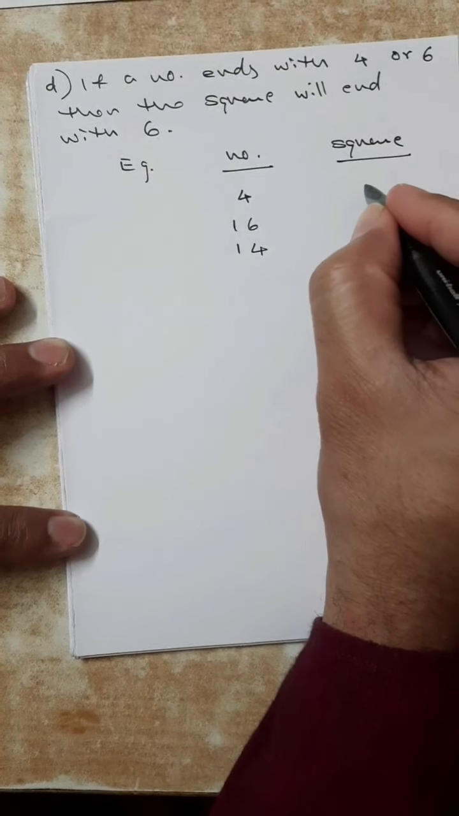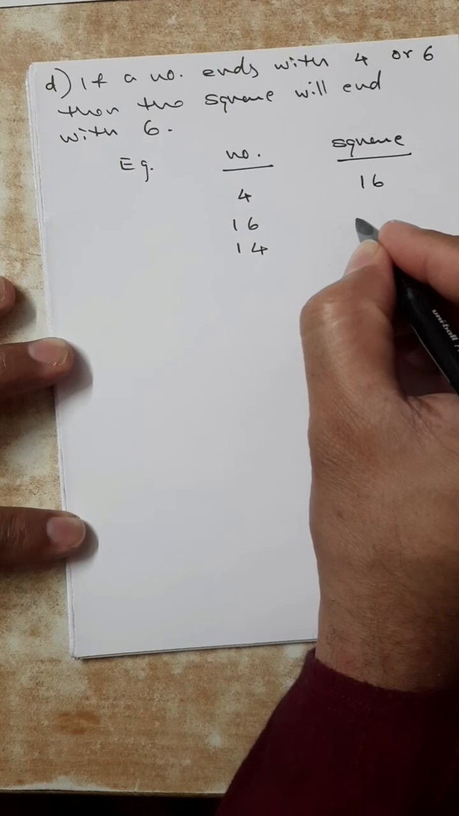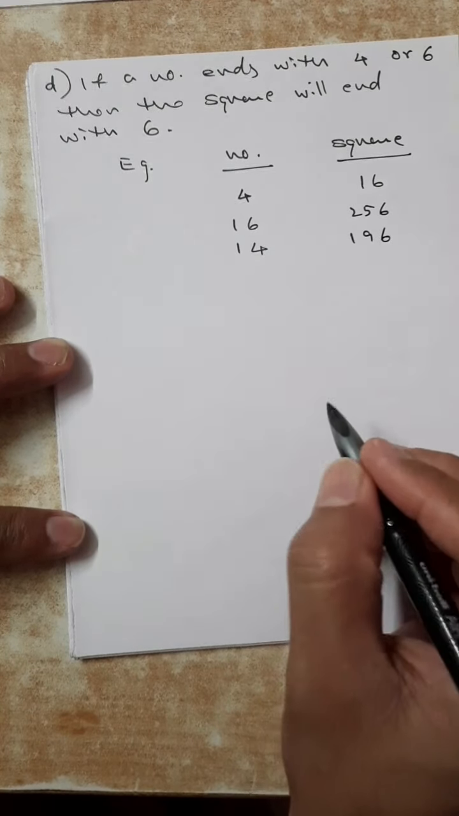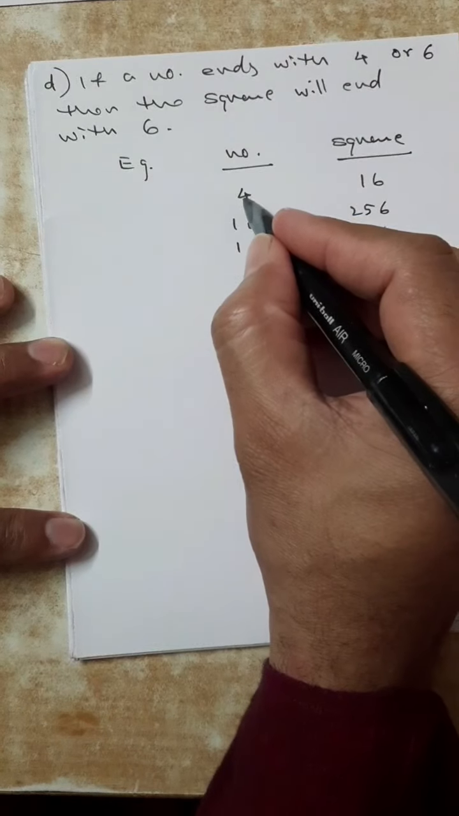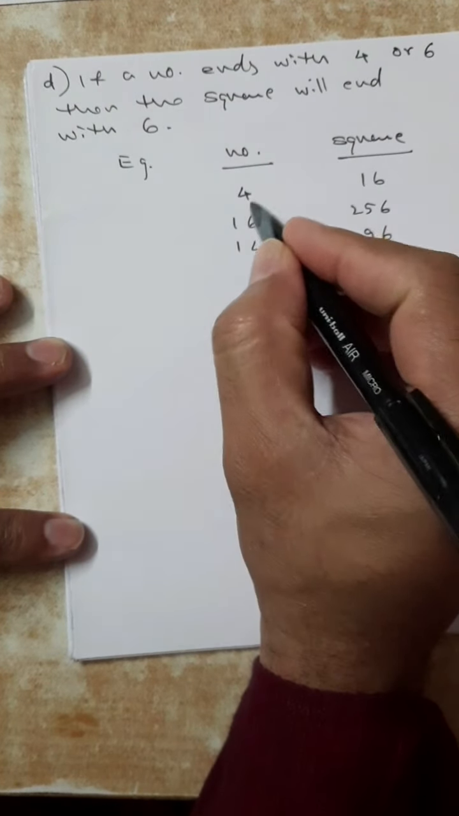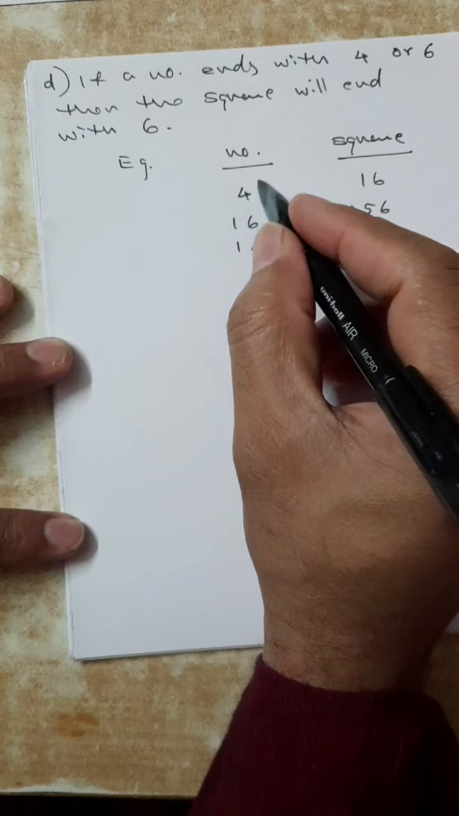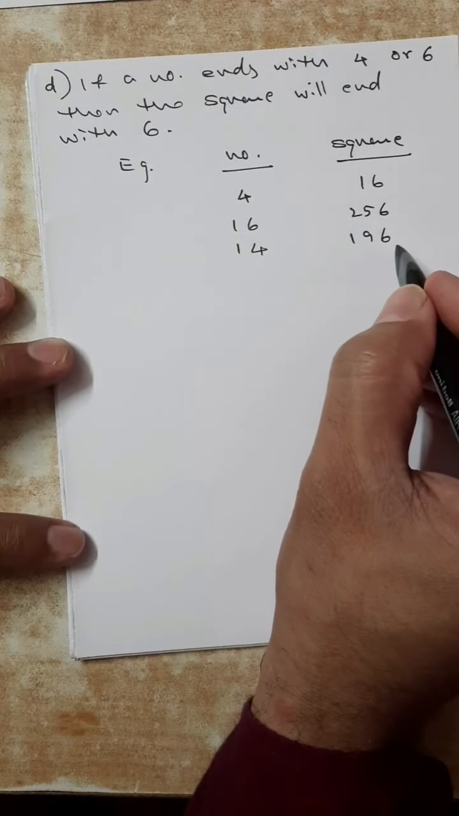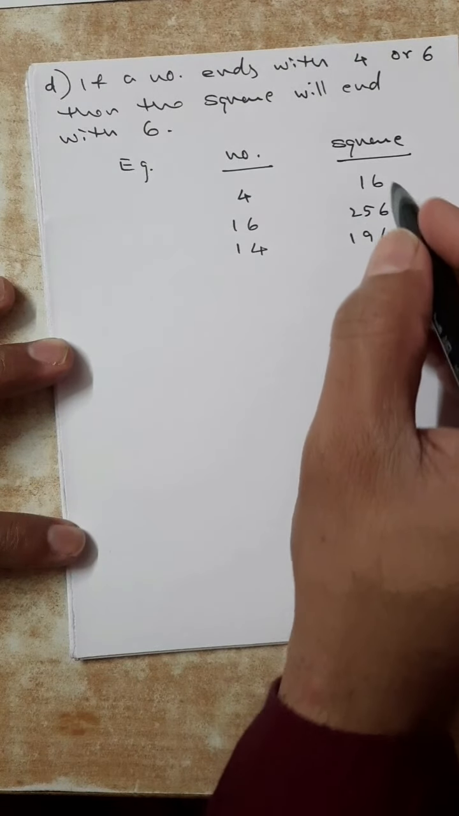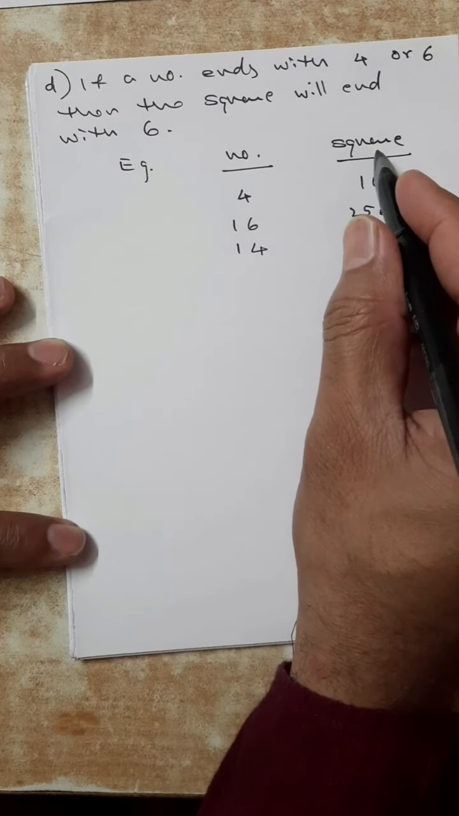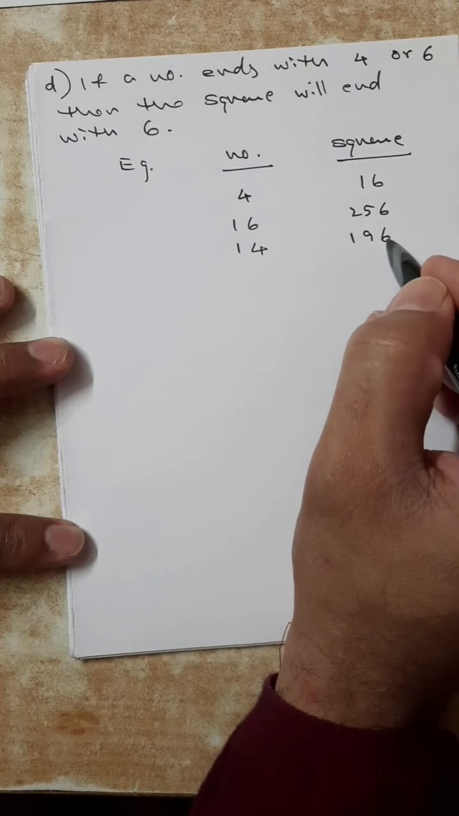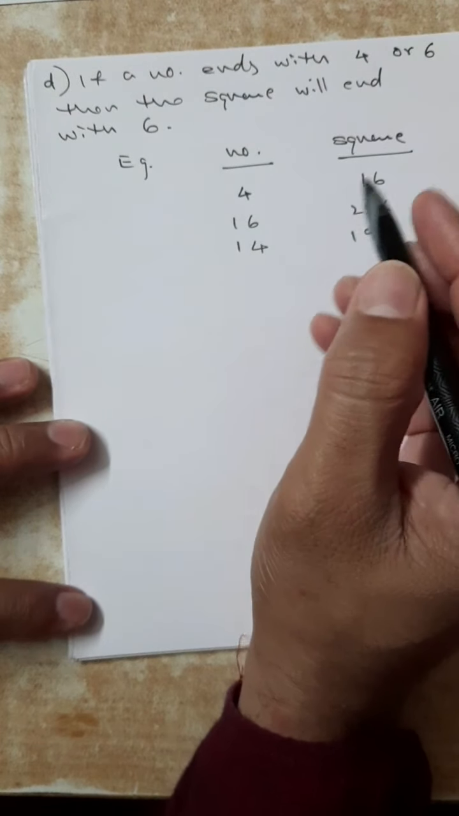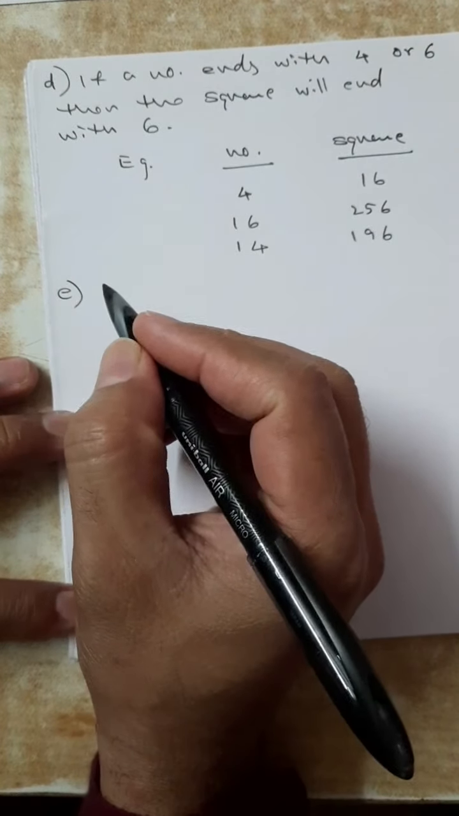Square of 4, square of 6, square of 16, 256, square of 14, 196. Ending with 4 or 6 only, the square ends with 6. So any number of examples we can consider, numbers ending with 4 or 6, all these will be ending with 6. Opposite we can say, any perfect square ending with 6 means the number can be either ending with 4 or ending with 6. Now 4, 6 also over.